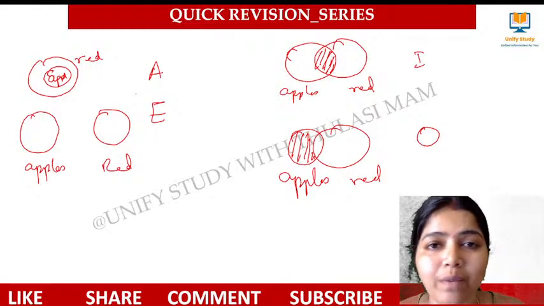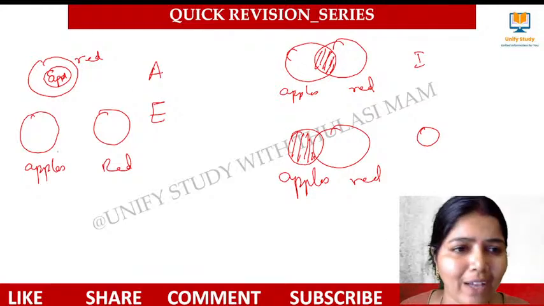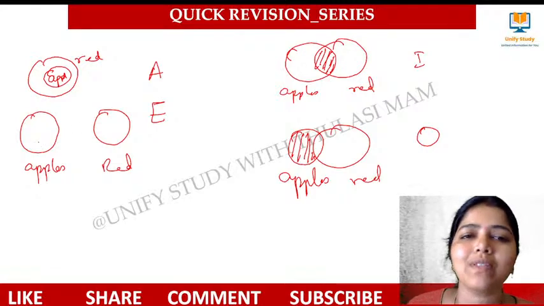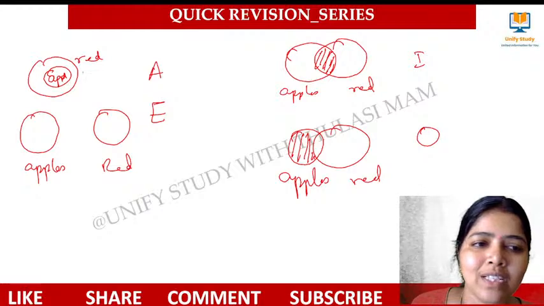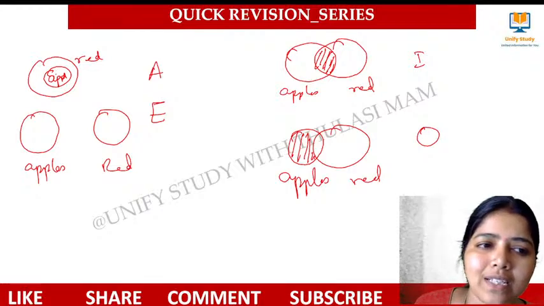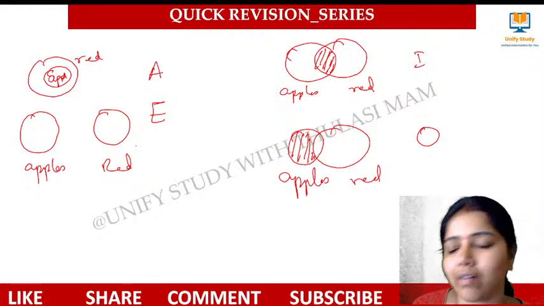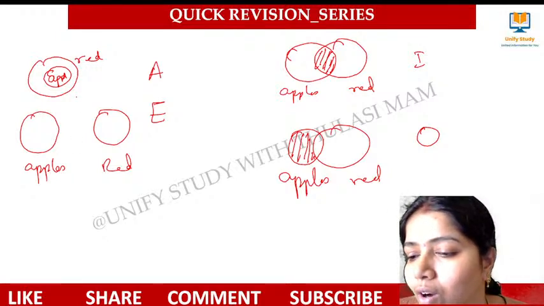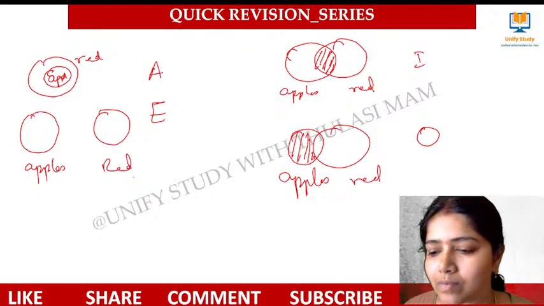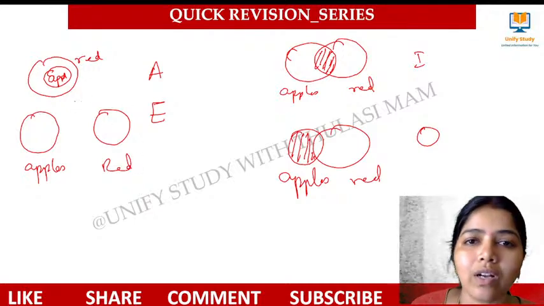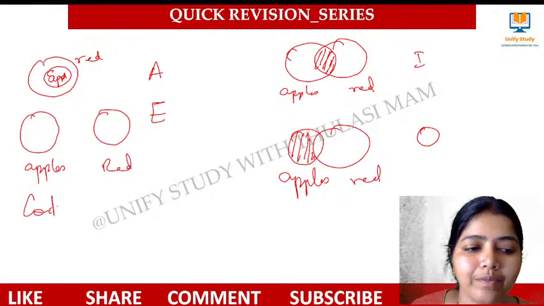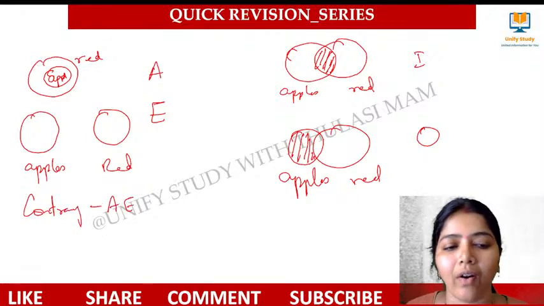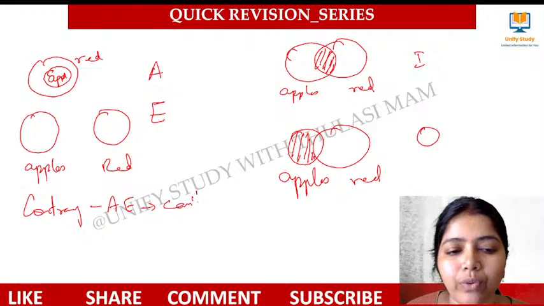Definitely not. No logic, right? So this statement we call contrary. A type and E type sentences are contrary and cannot be true together.